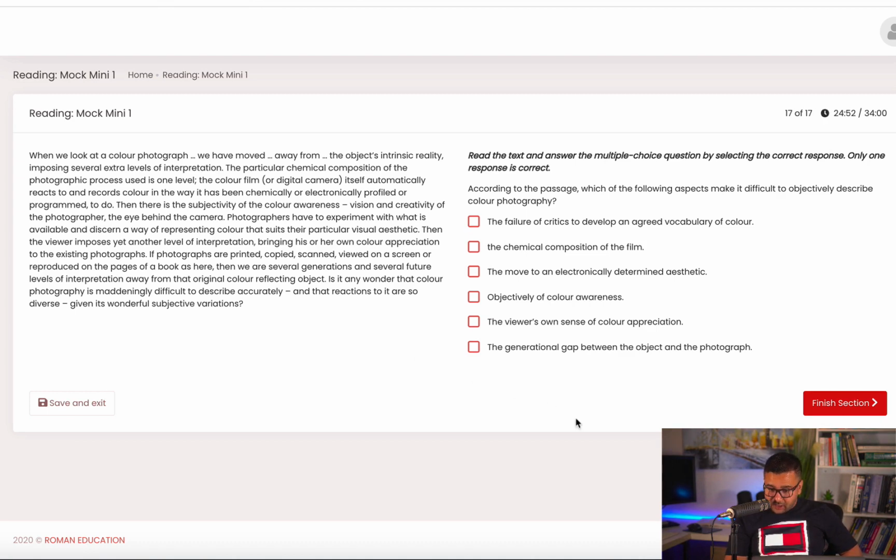And here also, again, without spending too much time, let me tell you what are the correct answers here. The chemical composition of the film, and after that, the viewer's own sense of color appreciation. And the other options are incorrect. Again, let me tell you where the answer is. The chemical composition of the film is here, the particular chemical composition of the photographic process. And then after that, the viewer's own sense of color appreciation. This is something you can find here. Then the viewer imposes at another level of interpretation, bringing his or her own color appreciation.